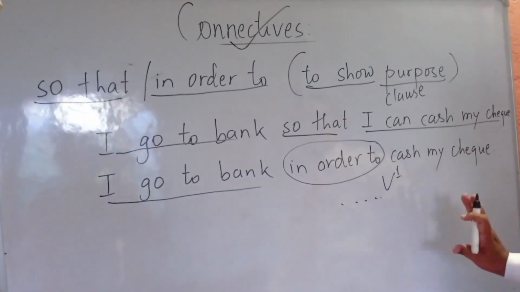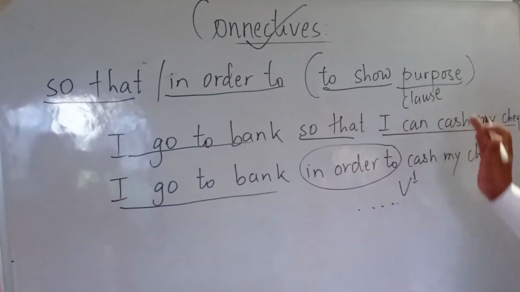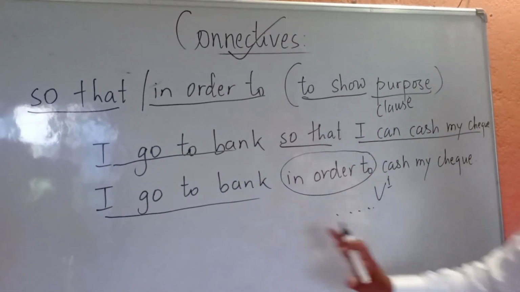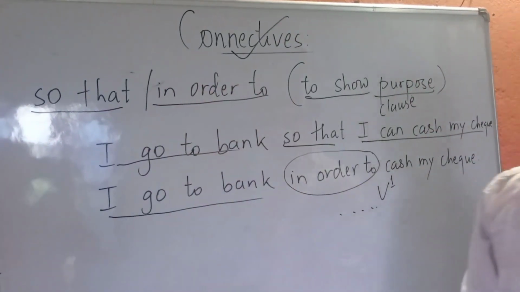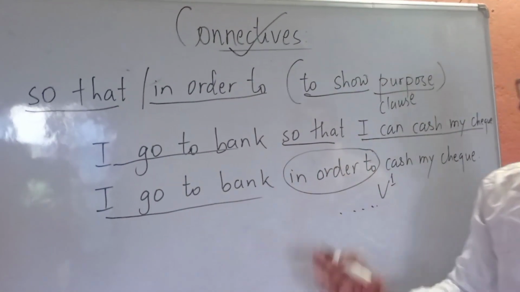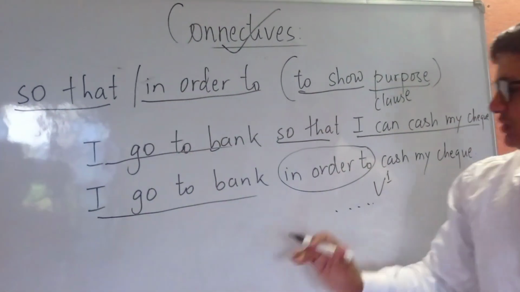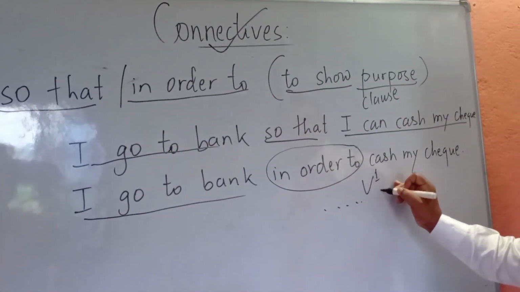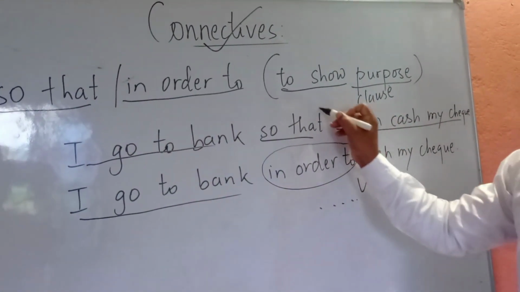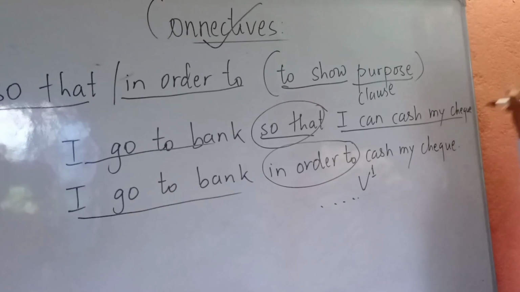Okay, that's very clear. So that needs a clause for showing reason. I think you are clear. So that and in order to both show the purpose. Okay, and for in order to, we use it before a verb, and so that for a whole clause. Okay, so that I can cash my check.